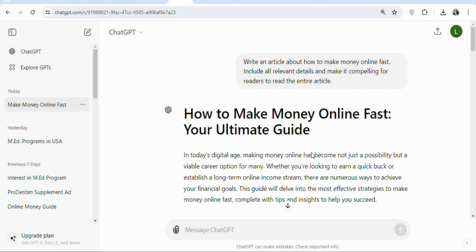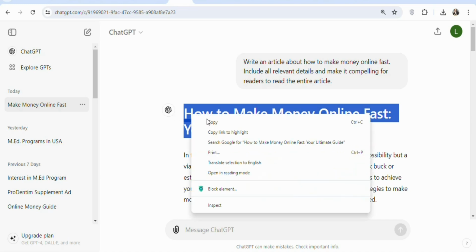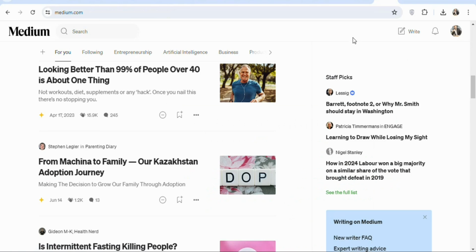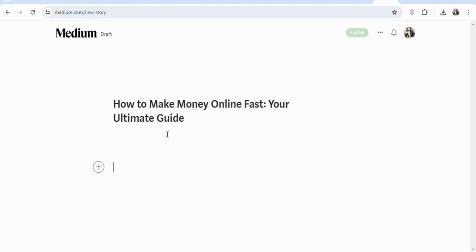In my case, I like this article, so all that you need to do is highlight and then copy the title of your article. Once you highlight and copy it, you're going to come back on Medium, click right here, write. Once you click on write, you're going to see a page like this. You can see title. This is where you're going to paste the title of your article. So paste the title. As you can see, that has been done.